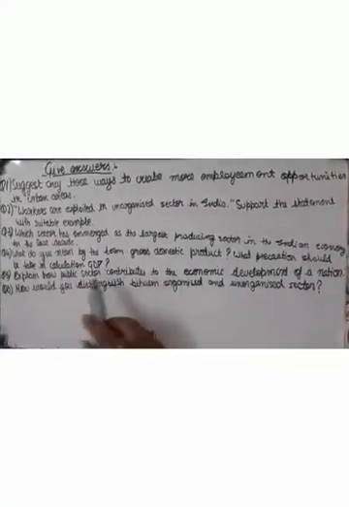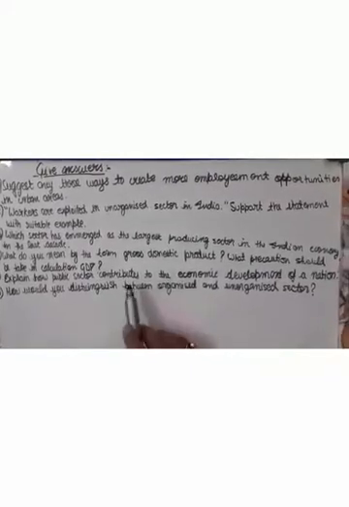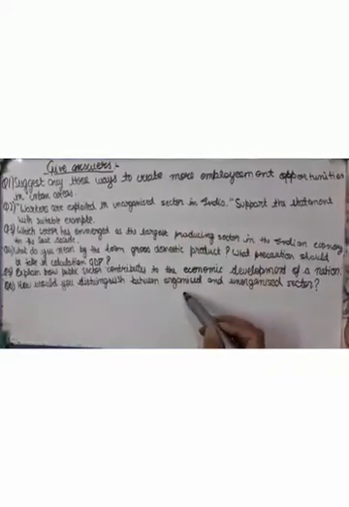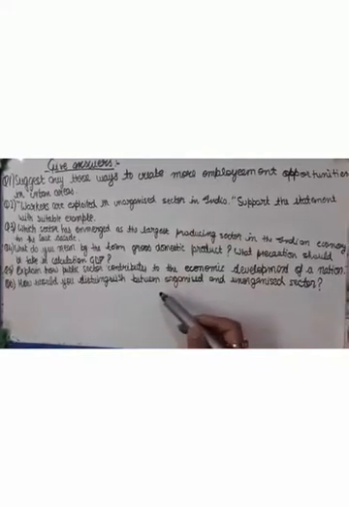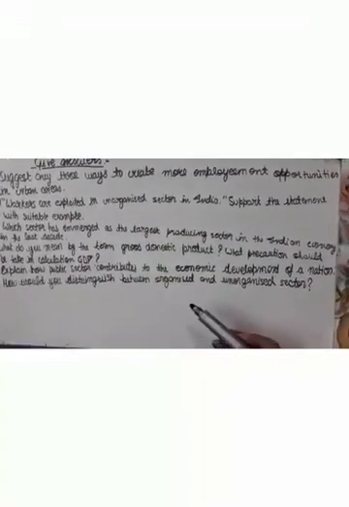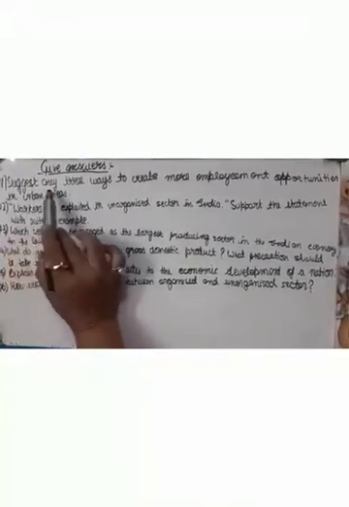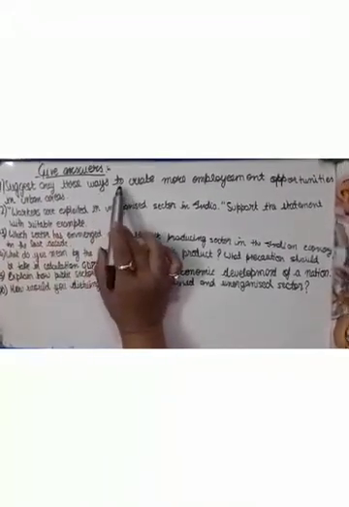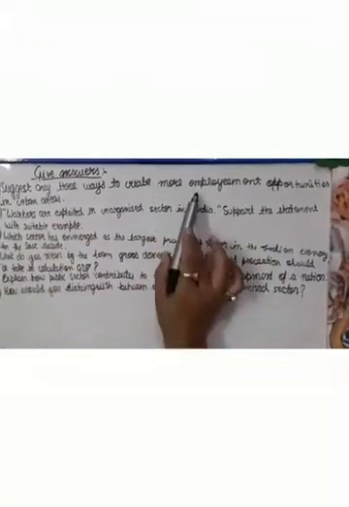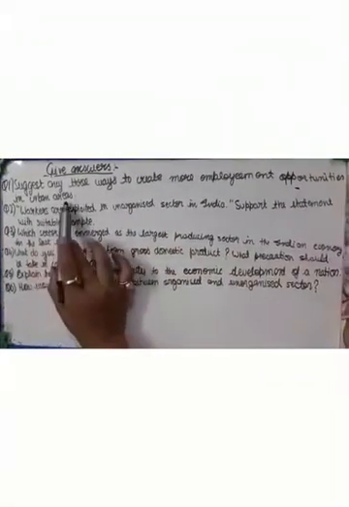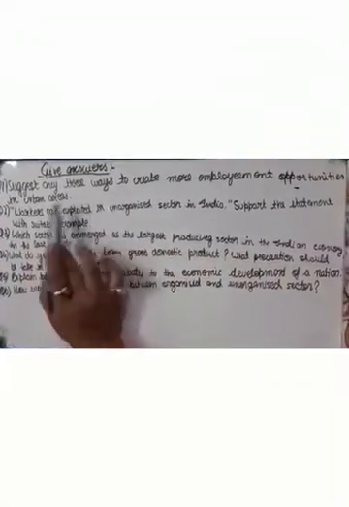Okay students, there are a few questions that you have to practice. It doesn't mean that you have to practice only these questions. You have to practice these questions for your better understanding of the chapter. And now the first question is, suggest any 3 ways to create more employment opportunities in urban areas. That you have to give in your own words.